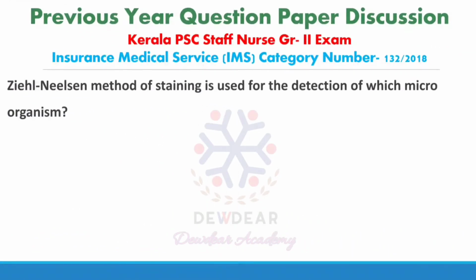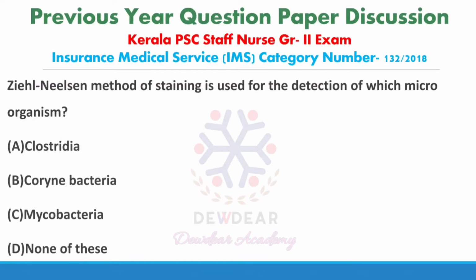Next question. Ziehl-Neelsen method of staining is used for the detection of which microorganism? Options: Clostridia, Corynebacteria, Mycobacteria, none of these. Correct answer is Mycobacteria.